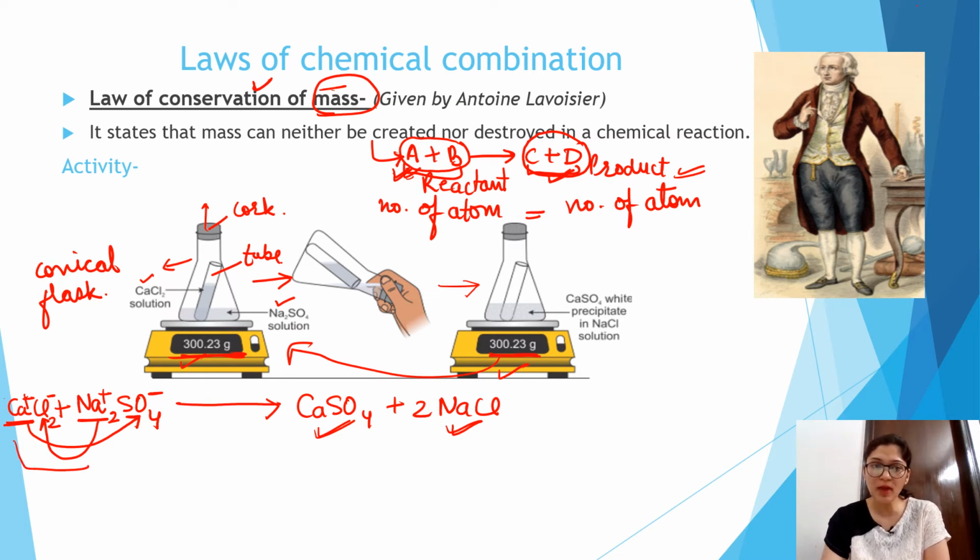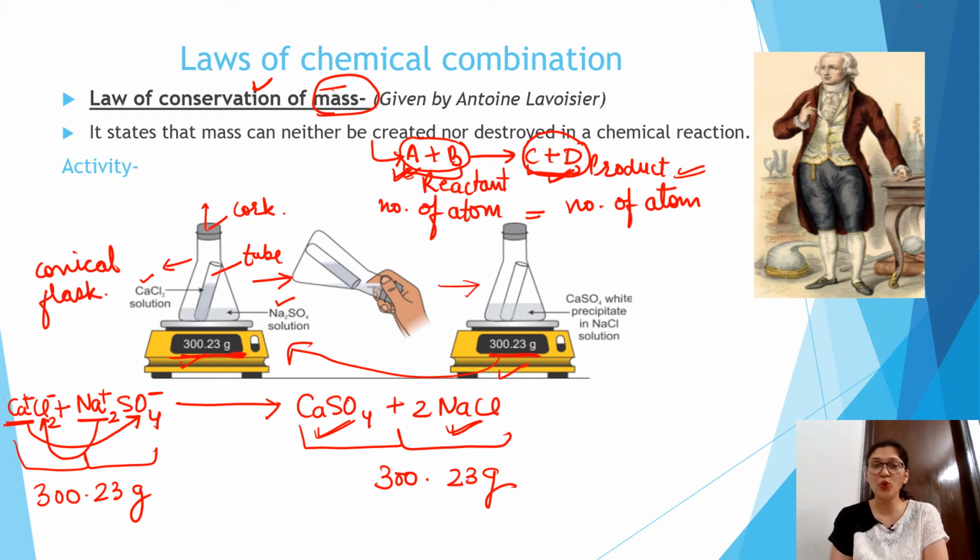So the initial mass on the reactant side, which is 300.23 gram, is equal to the mass after reaction, which is also 300.23 gram. So no mass is destroyed and no additional mass is created. The mass becomes equal after reaction. So this is the law of conservation of mass, which is given by the scientist Antoine Lavoisier.